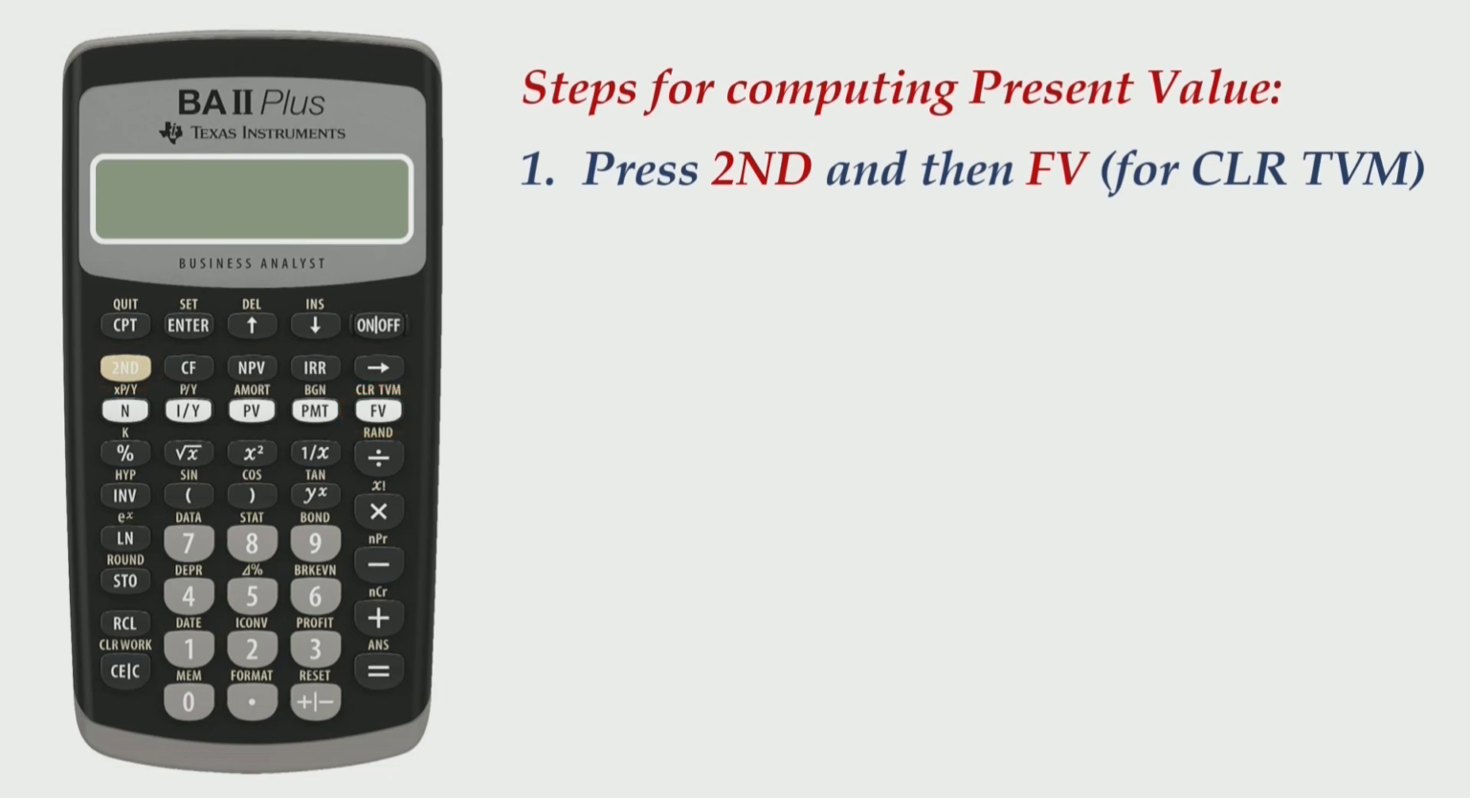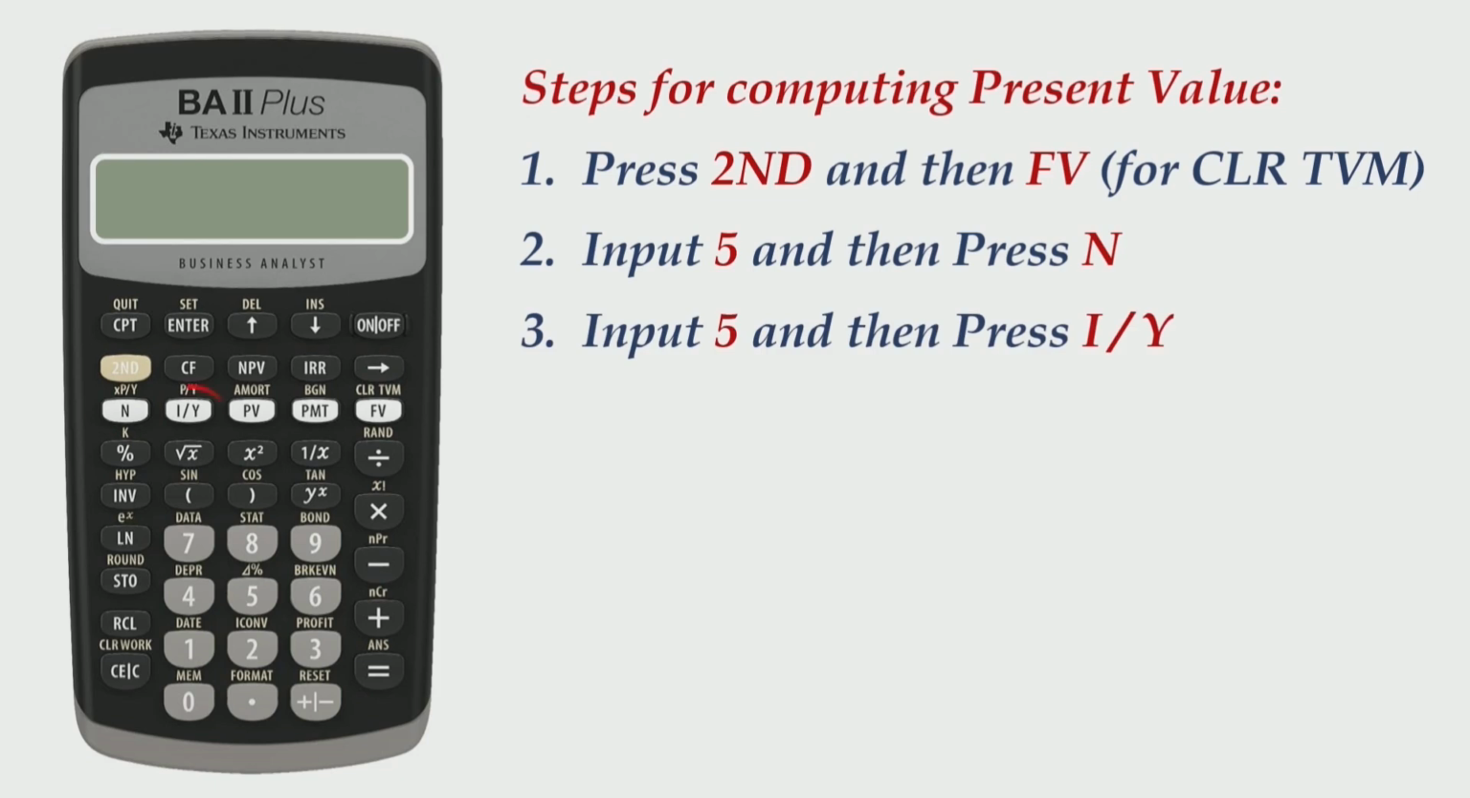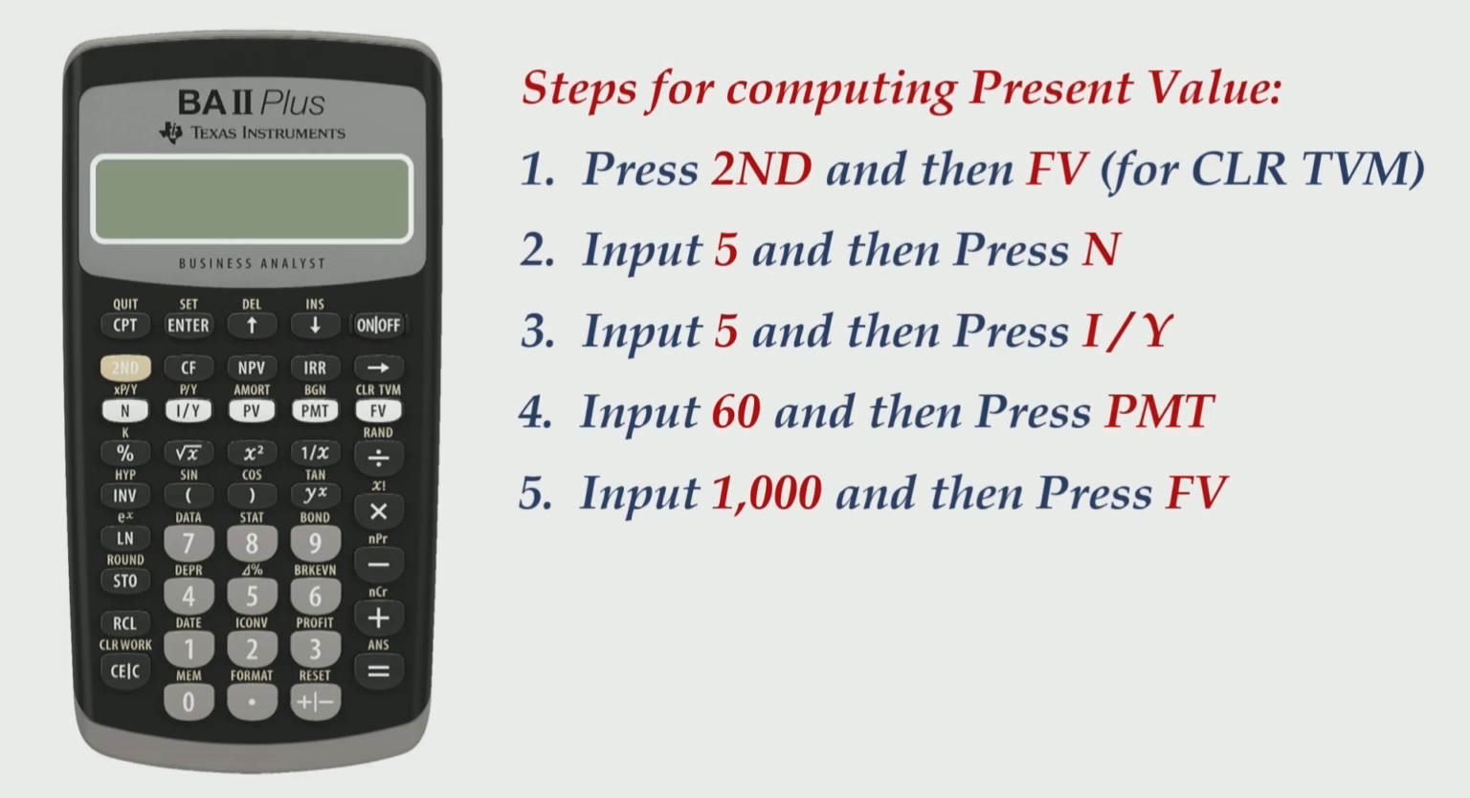Now start giving all the required inputs one by one. So input 5 and then press N. Then again input 5 and press I/Y. Now this is because your expected rate of return or required rate of return for the investor is 5%. Input 60 and then press PMT. This is the input given for annual coupon payment, and then input 1000 and press FV. This is for the par value that you are going to receive on maturity.